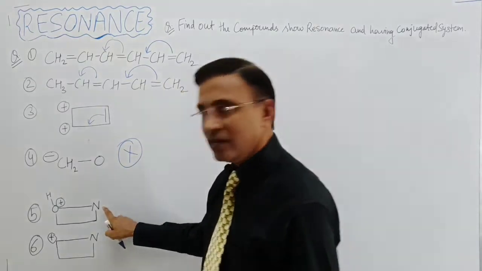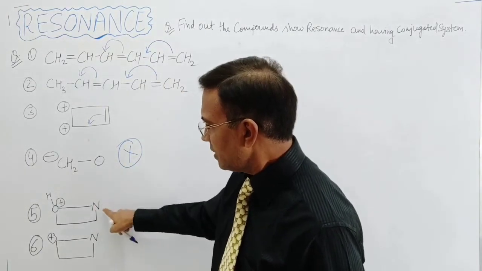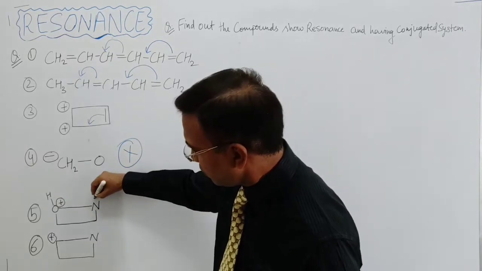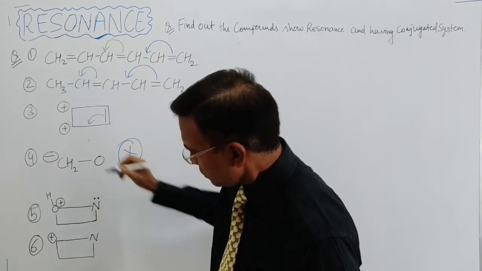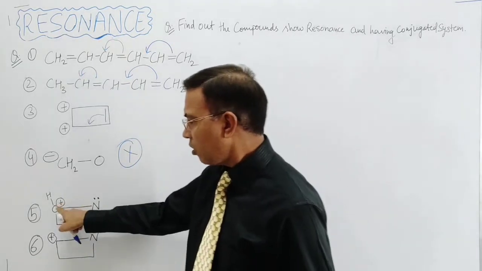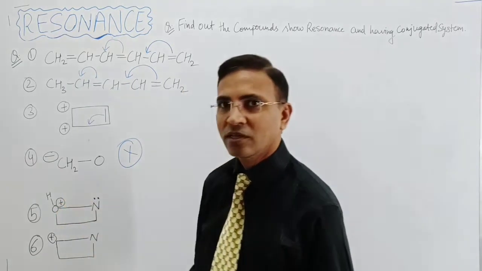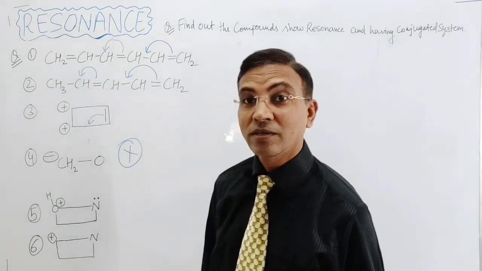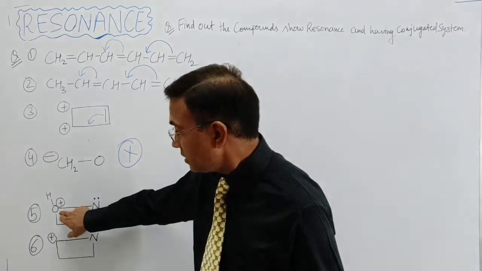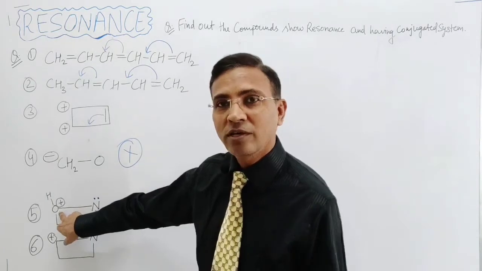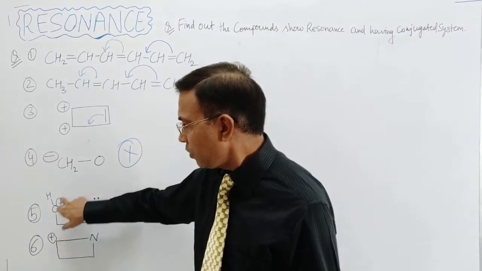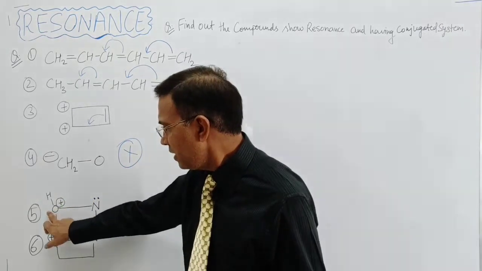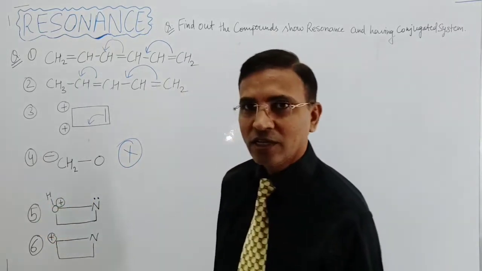Now next example. In the next example, this nitrogen atom has the lone pair of electrons, right? And this oxygen has positive charge. This lone pair could be donated to the positive charge, but this oxygen atom doesn't have an empty orbital, because the positive charge comes on the oxygen atom as it shares its electrons with the hydrogen atom.